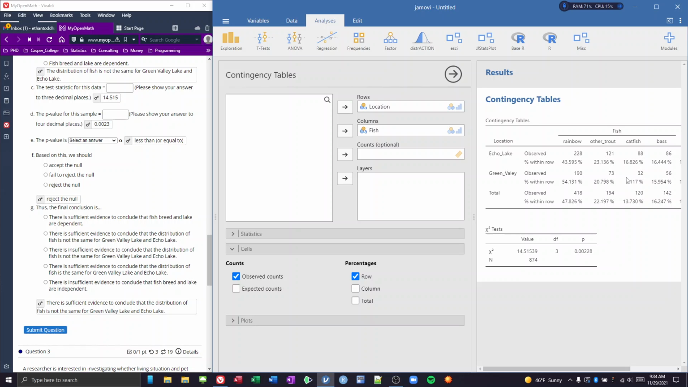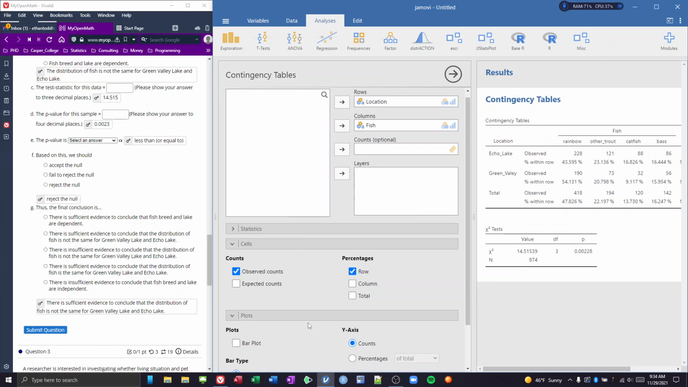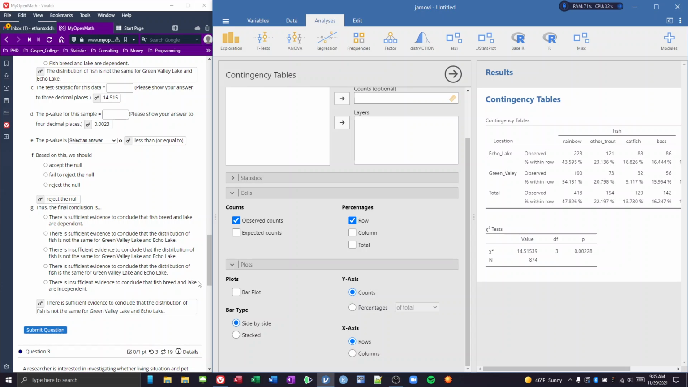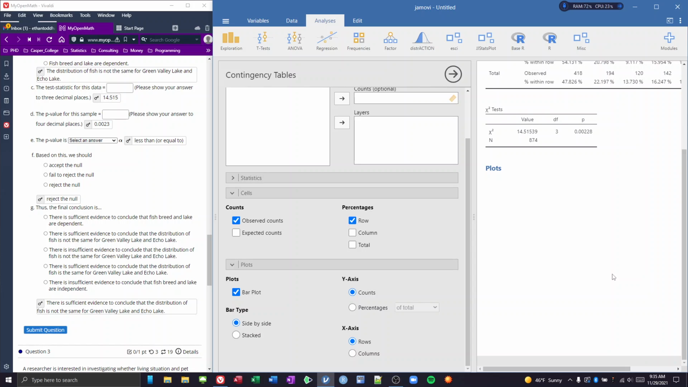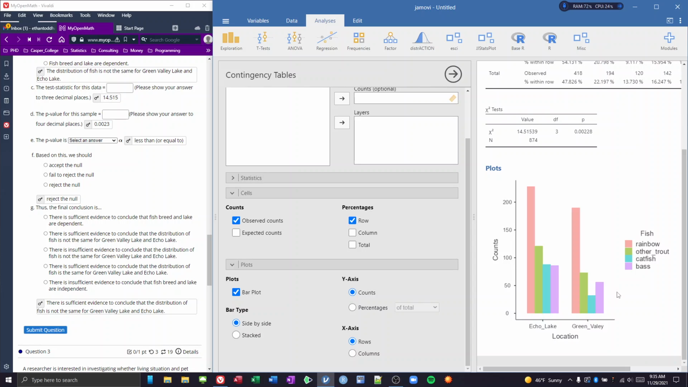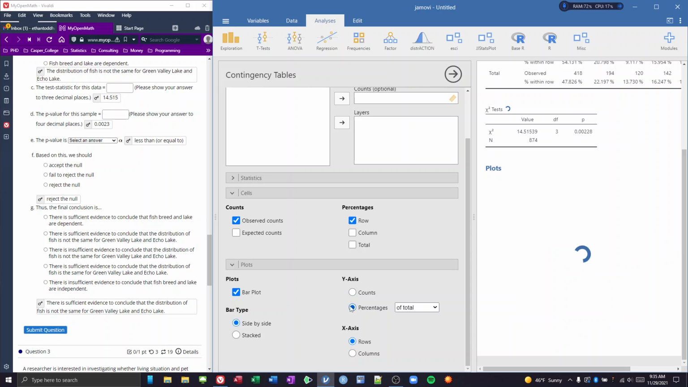There are also some plots that we could look at. Let's look at a bar plot real quick. If we just click on this, let's see what it gives us. Hopefully it pops up. Yeah, so sometimes it's nice to just visually see these distributions. And instead of doing the counts, let's do the percentages, because it's going to be a little bit easier to see the differences between these two groups.